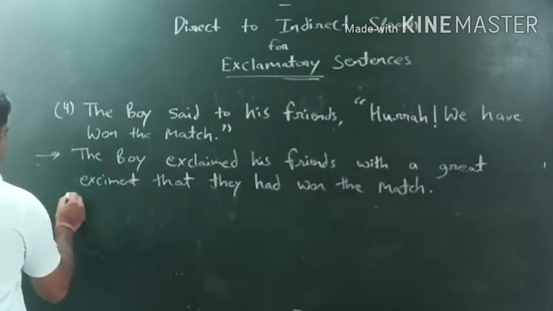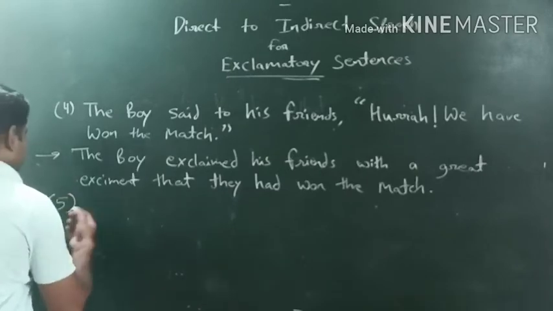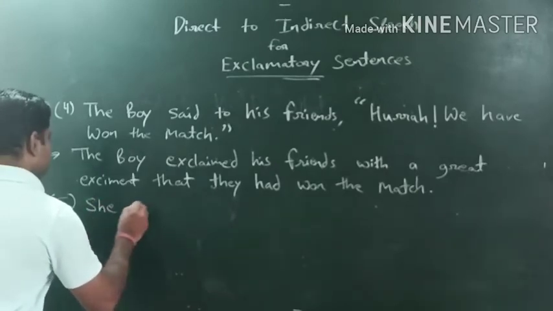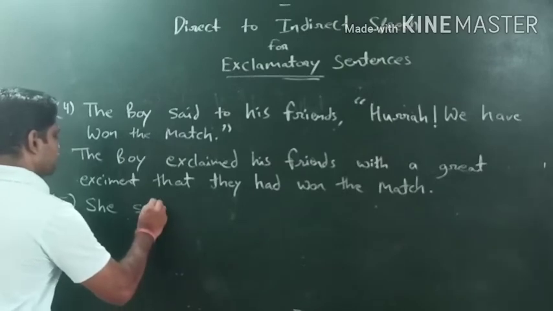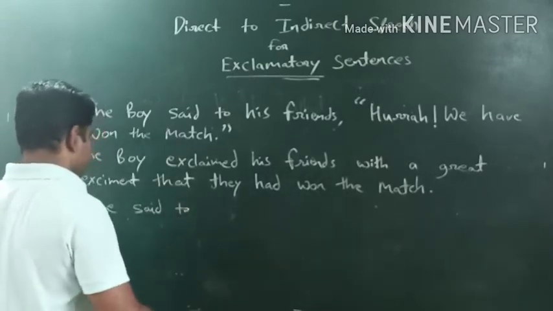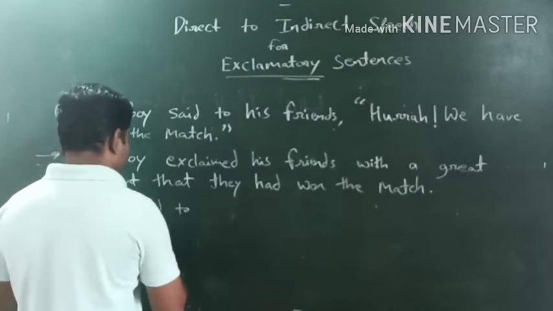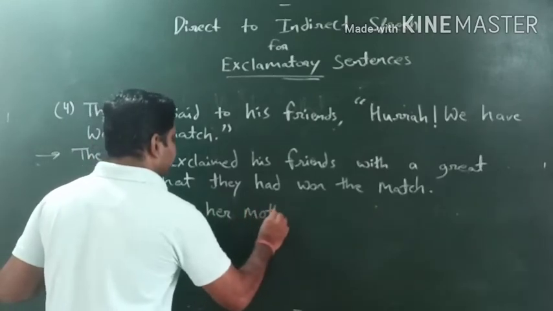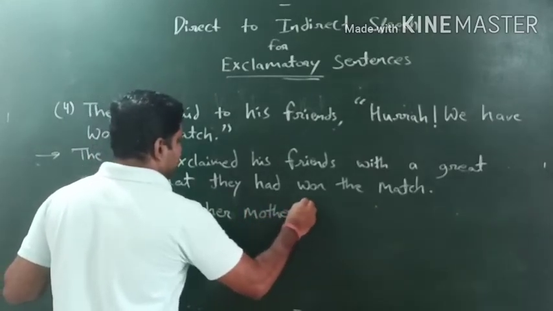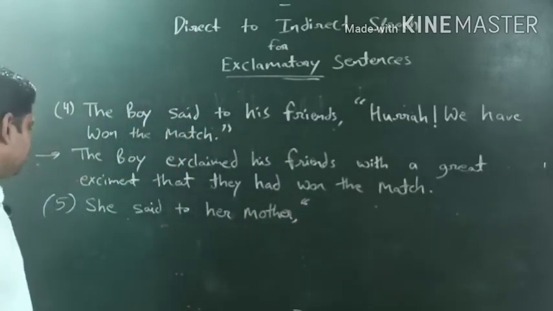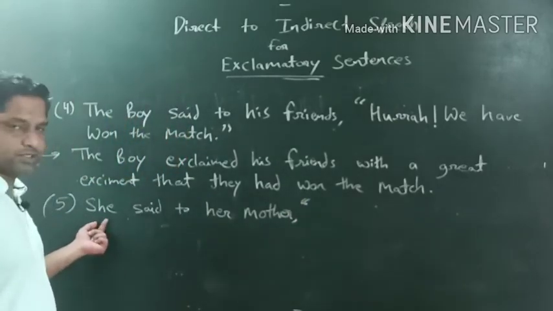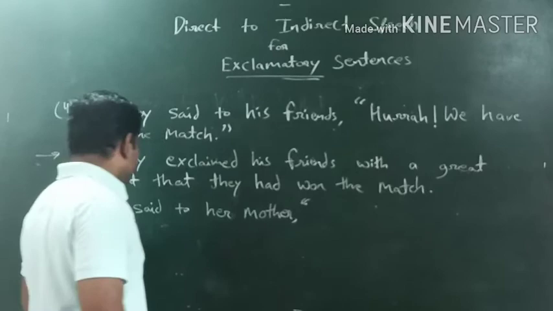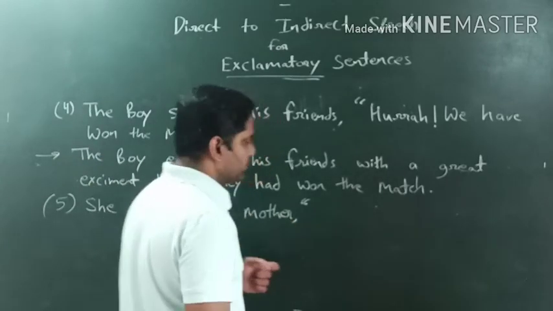Let's check out another. Number 5, we'll see that, right? She said to her mother, comma, open double inverted comma. Now obviously she is a first character, she is a speaker, her mother is a listener, obviously. So let's check out what happens. She said to her mother, comma, open double inverted comma,